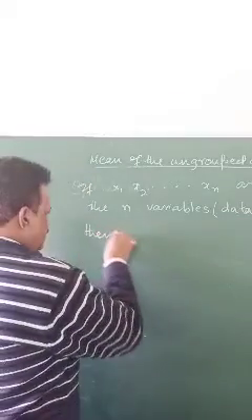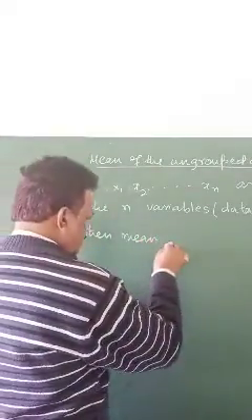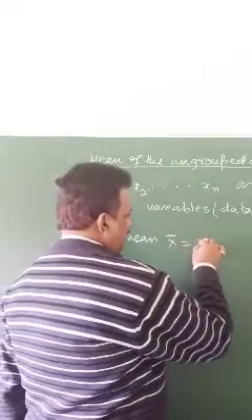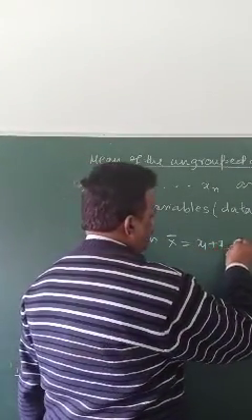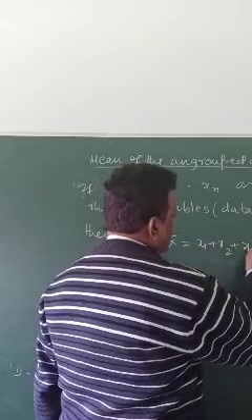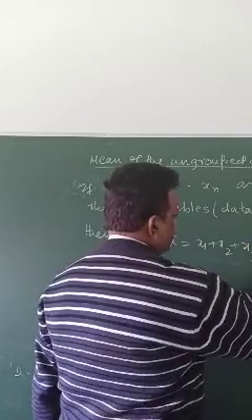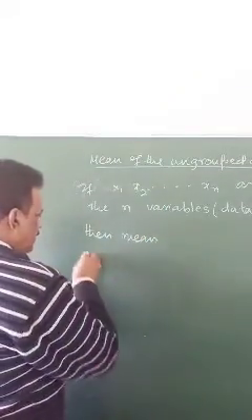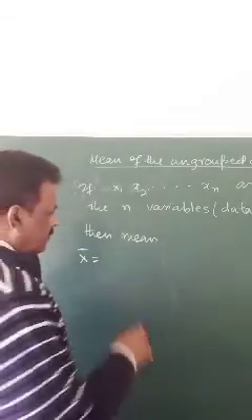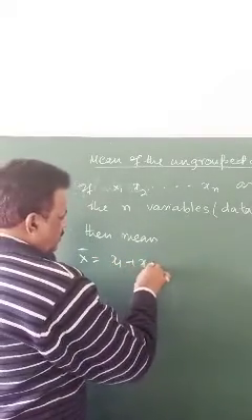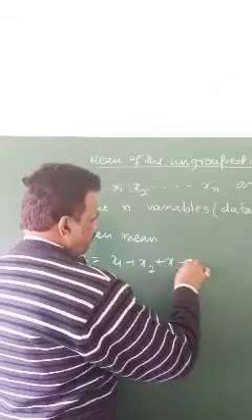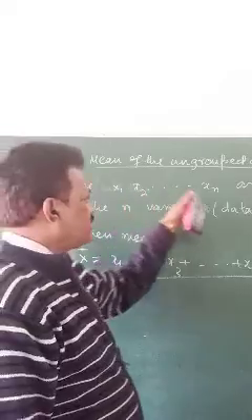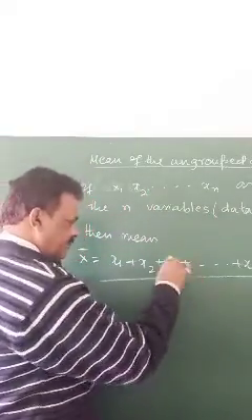then the mean, symbolized as x bar, is defined as x1 plus x2 plus x3, like this it will continue, last is xn. x bar equals x1 plus x2 plus x3 plus ... plus xn divided by how many? n numbers are there, divided by n.